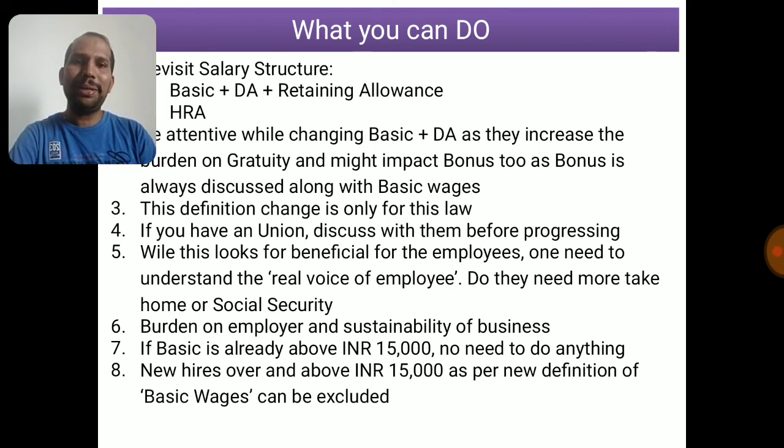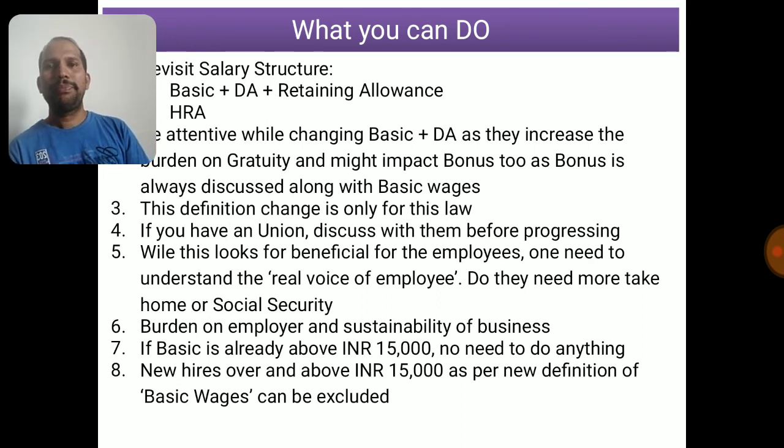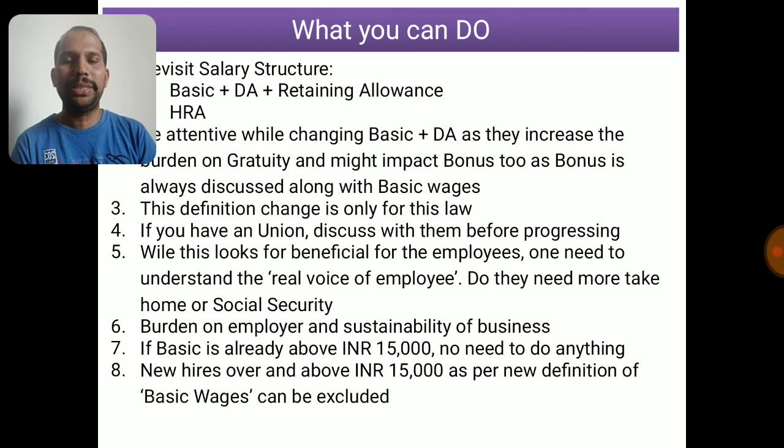Now when you are hiring a new employee, this is one interesting point that I am seeing. All these years when we were recruiting new employees, if his basic wage is 14,000 rupees and other allowances are 5,000 and HRA some 6,000, overall his salary whatsoever, we would cover that employee because his basic was less than 15,000 rupees.